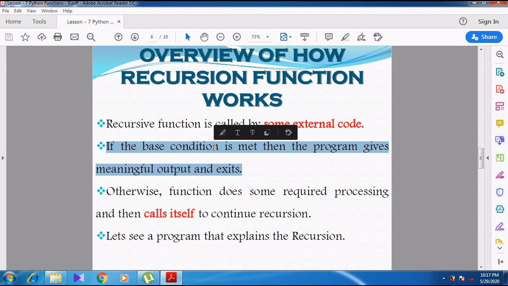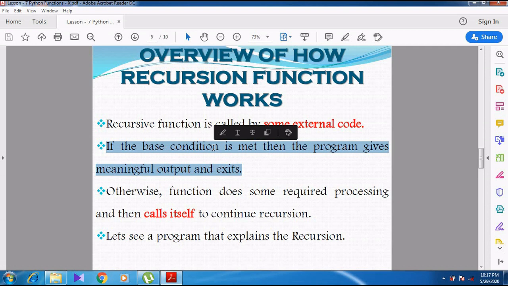So what is the meaning of that line? If there is no base condition, what will happen? The loop will go on executing. Whether you will get the correct output, whether you can get the output in a perfect manner, no, it is not possible. Whenever the condition is inside the recursive function, only then can you get some output.